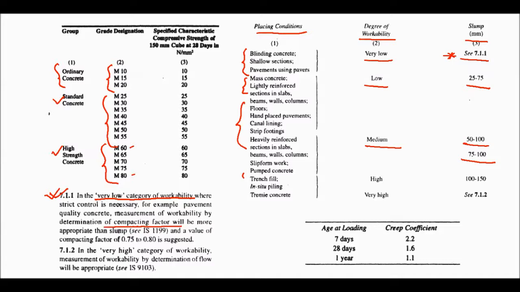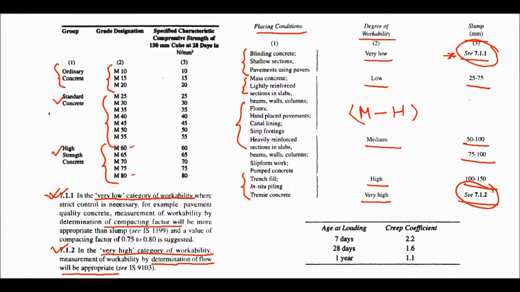Exactly what the slump values required are for trench fill and pump concrete, high to very high. For trench fill, high to very high. For high it is 100 to 150, very high, see clause 7.12. It has been said that for very high workability, the flow table test should be used, workability by determination of flow. Okay, so for very low workability, the slump cone is not used, we use the compacting factor test. For very high workability, we use the flow table test. Okay, so the slump cone is generally used for medium to high workability. So these values we need to remember.